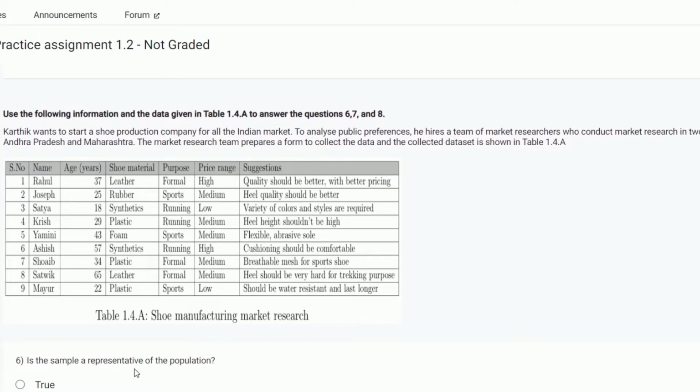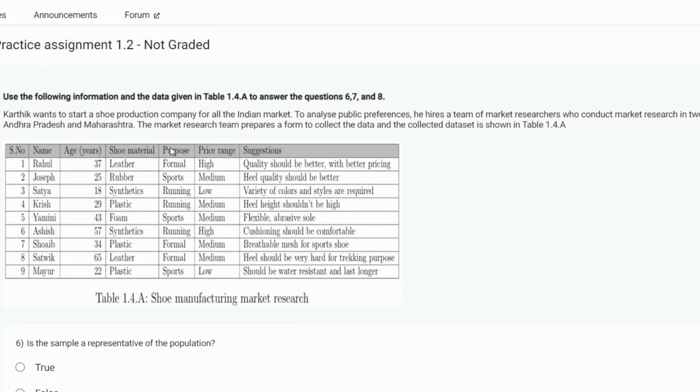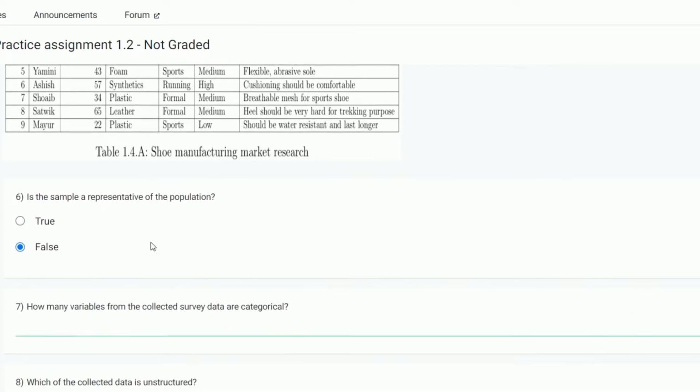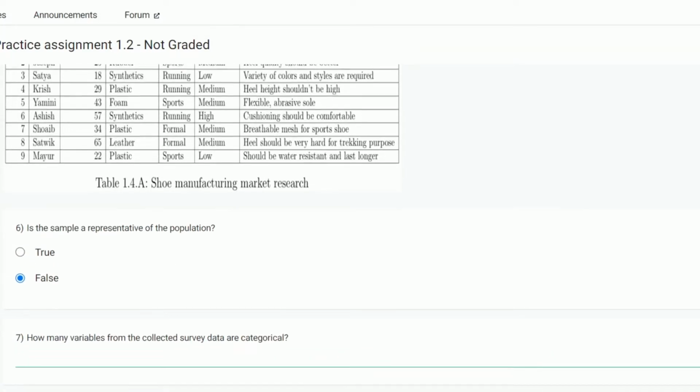Is the sample a representative of the population? The sample is not, because he wants to produce for the whole Indian market, but the sample is collected from only two states, Andhra Pradesh and Maharashtra. So it is not a good representation of the population. So it is false. How many variables from the collected survey data are categorical?